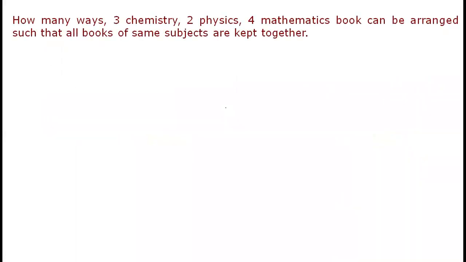Now let's focus on the next question, my dear friends. In how many ways can 3 chemistry, 2 physics, and 4 maths books be arranged so that books of the same subject are together? Chemistry 3, physics 2, mathematics 4, right?